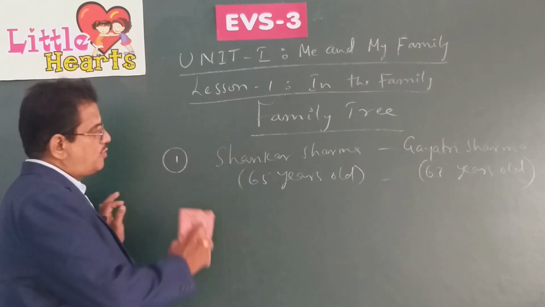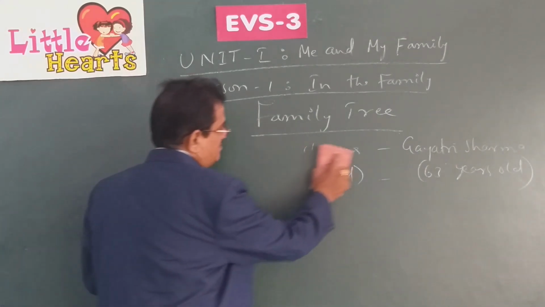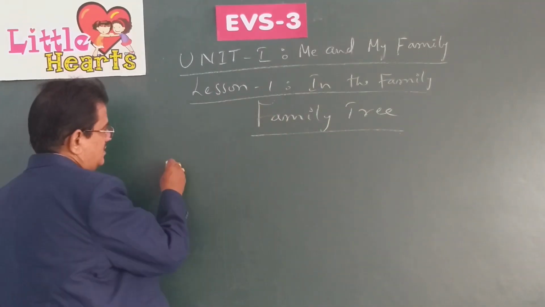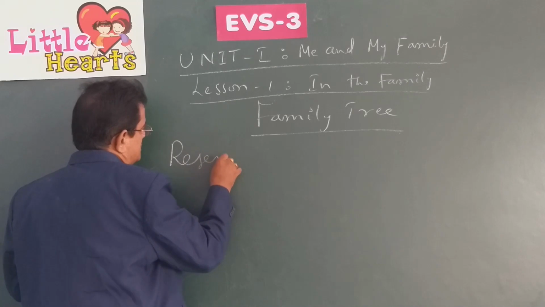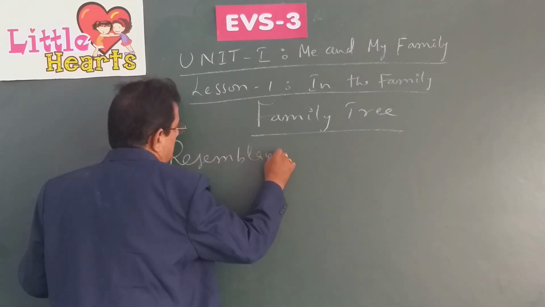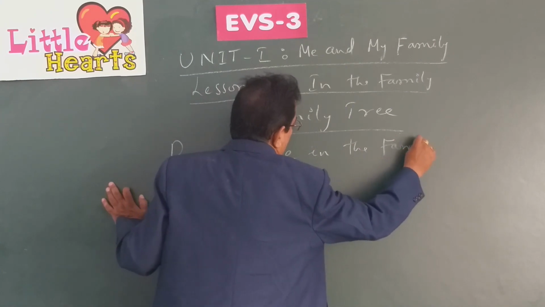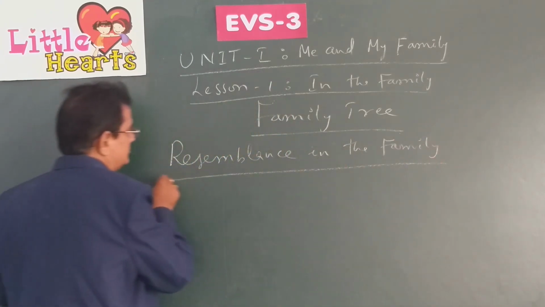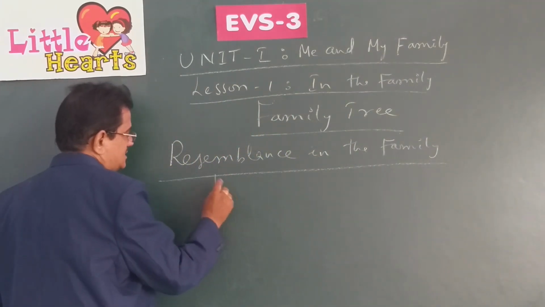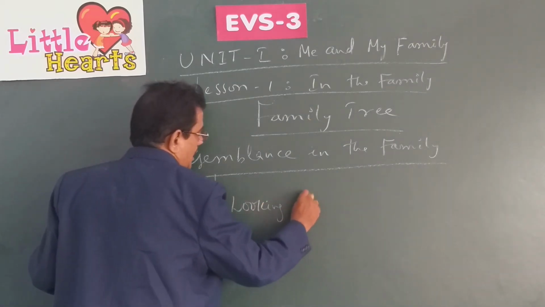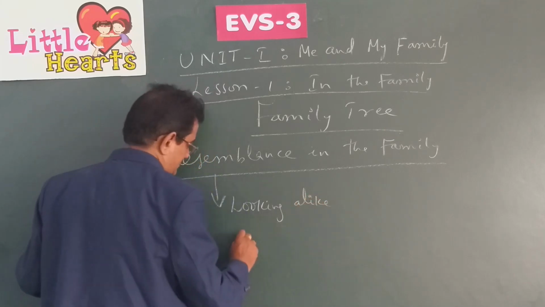Let us go to the other point in this lesson, resemblance in the family. Resemblance means what? Resemblance means looking alike or looking the same as the other.